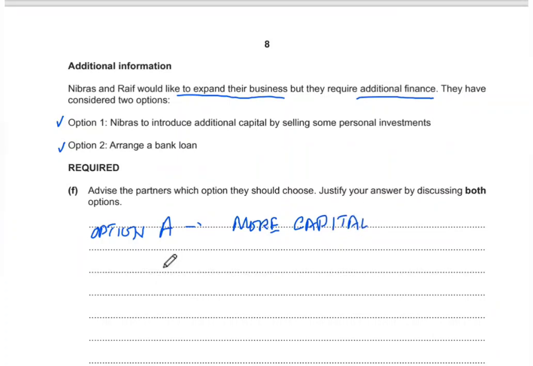This is definitely a good permanent source of finance, and it will not really affect their profit, because in case of a bank loan they will be paying interest. So as compared to option 2, there is no interest, so that is a positive, and this is a permanent source of finance, that is a positive.